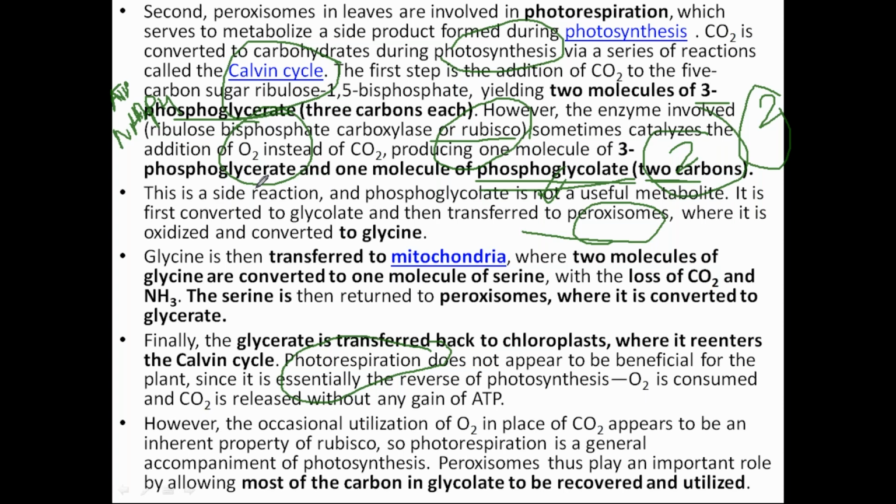3 carbon products are only converted and taken into the Calvin cycle, and they are metabolized and ATP and NADPH are generated. But what is happening here? Phosphoglycolate is coming, which is a 2 carbon compound, and it is a wasteful product. So now how does this peroxisome save the plants? Let's see it from the diagram.